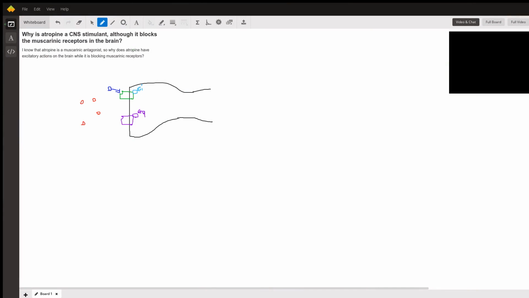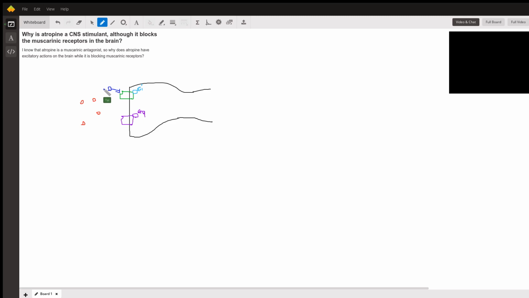Hello. So the question here is, why is atropine a CNS stimulant, although it blocks the muscarinic receptors in the brain? The answer is that there are various kinds of muscarinic receptors in the brain. Some of them are inhibitory and are coupled to Gi proteins, and some of them are excitatory and are coupled to Gq proteins or Gs proteins. And so acetylcholine normally binds to all these kinds of receptors, right?